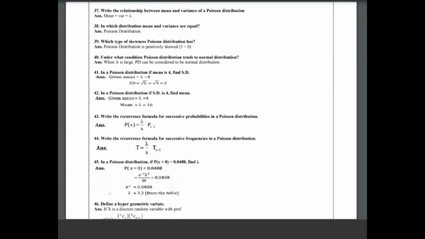Then what is this one? Recurrence relation formula. The recurrence relation formula is p of x is equal to lambda by x into p of x minus 1. They ask for a probability or a frequency function. It is the 43rd and 44th questions. Then the 45th question is, the answer is given in a Poisson distribution.